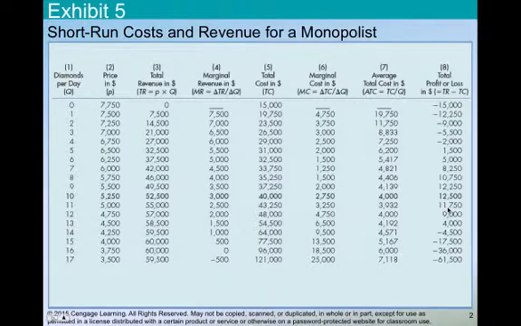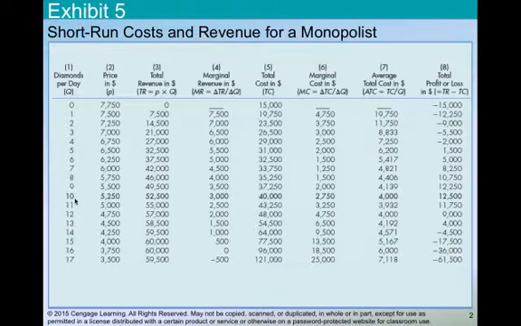And again, we want to produce up until the point where marginal cost equals marginal revenue. If marginal cost exceeds marginal revenue, we made a bad decision. We don't want to produce at that level. So in this case, with a monopolist, we keep producing up until the 10th unit. If we get to the 11th unit, at that point, our marginal cost is going to exceed the marginal revenue for producing that one extra unit.